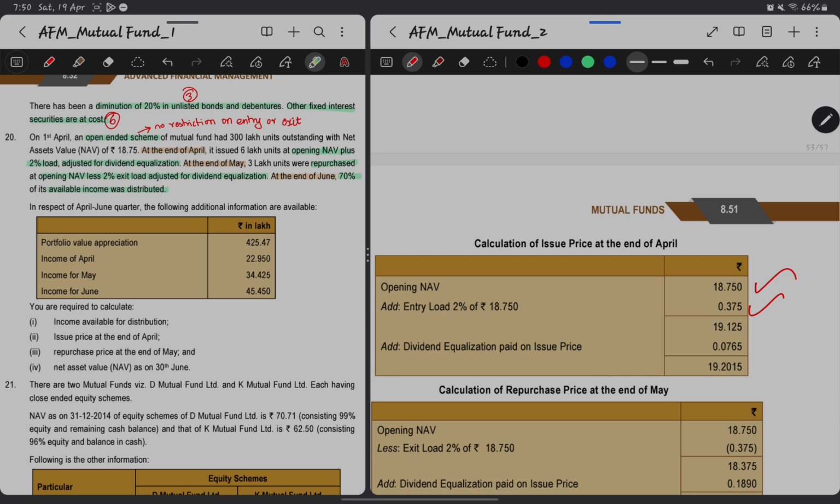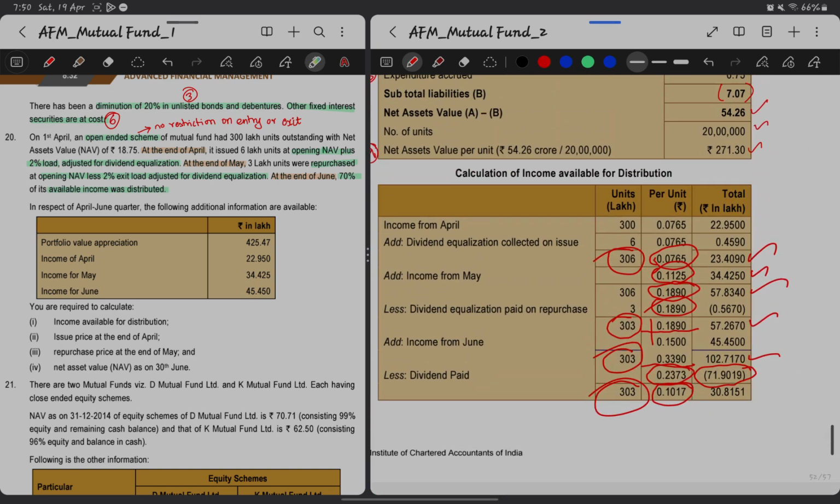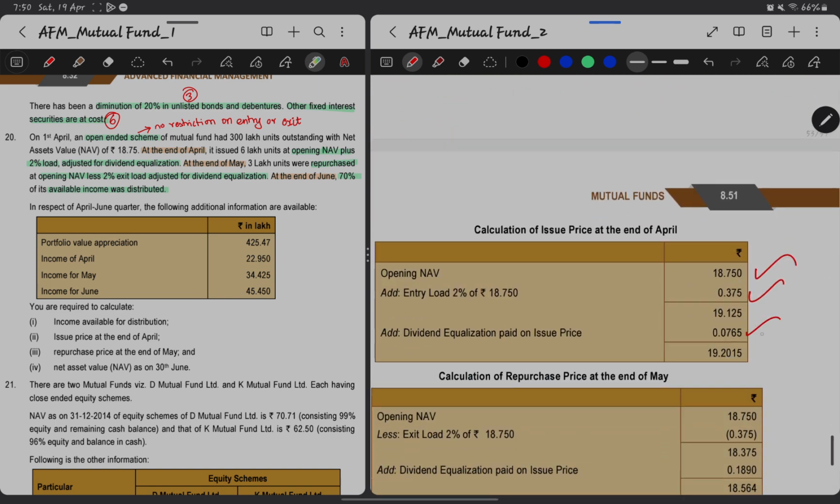So we have already done here, dividend equalization collected here, which is nothing but 0.0765. So that will be the portion to be added. Hence the issue price at the end of April will become this much.